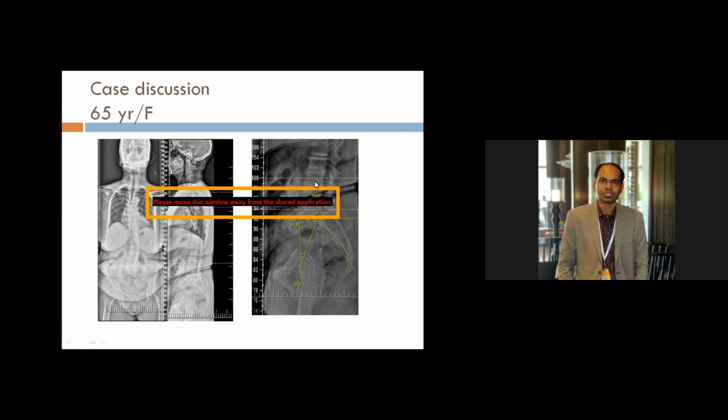The UIV has to be such that the next disc above should not have any degeneration. The next level should not have any stenosis. And that UIV should not be in the kyphosis level, and should not be at the thoracolumbar junction. Those points I will look into, and I will proceed ahead in the surgery. And I think for this case, it will be D10 to S1.